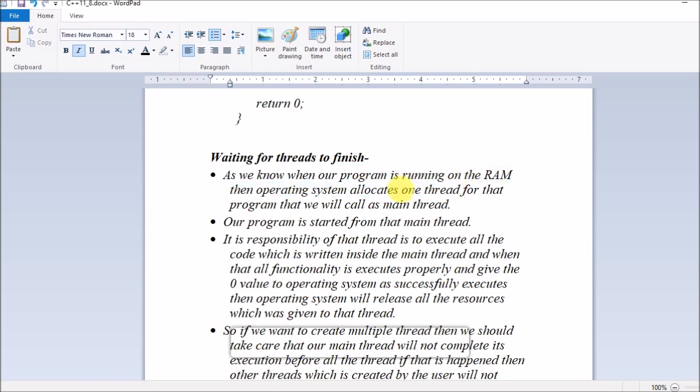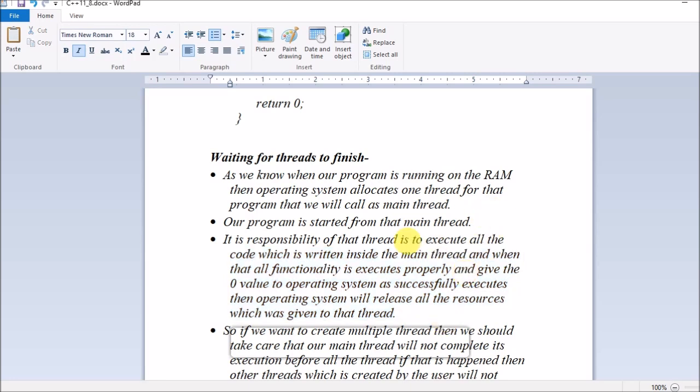So your program starts from the main thread. It is the responsibility of the main thread to execute all the code written inside it, and when all the functionality is executed properly, it gives the value 0 to the operating system. As it successfully executes, the operating system will release all the resources which were given to that thread.